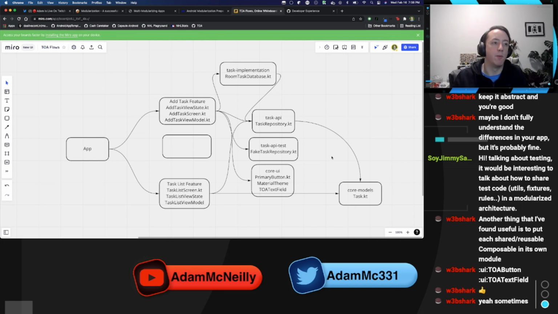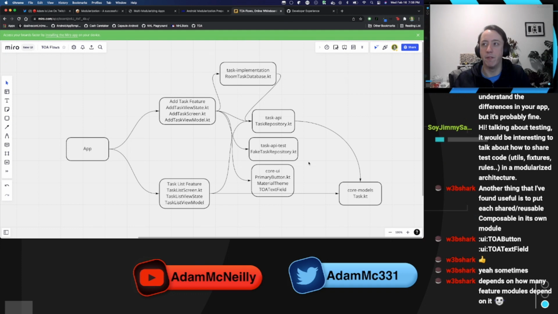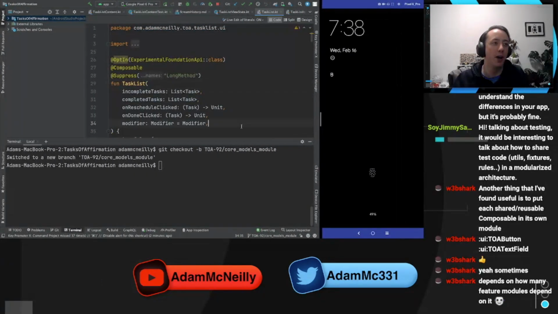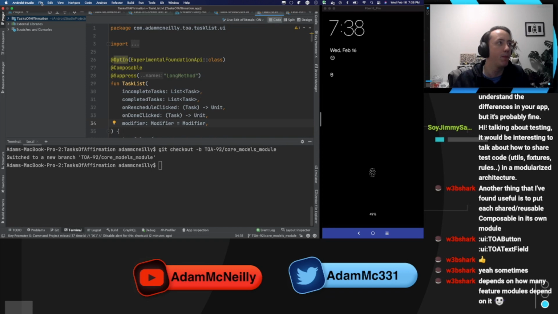Yeah, but everyone's different, right? I guess there's benefits in having it so granular that you can truly choose what you need to depend on. Maybe I don't need to depend on all these. But the other side of that coin is, if you're very careful about what goes into core UI and it's truly a core component, then it would still work out. I don't think there's a right or wrong answer. But let's restart Android Studio real quick.